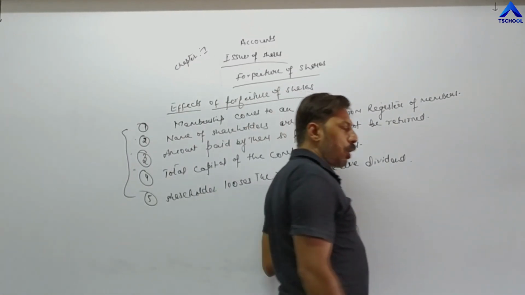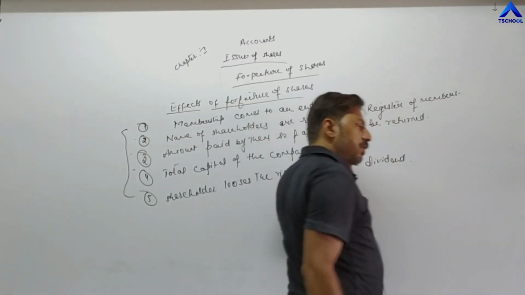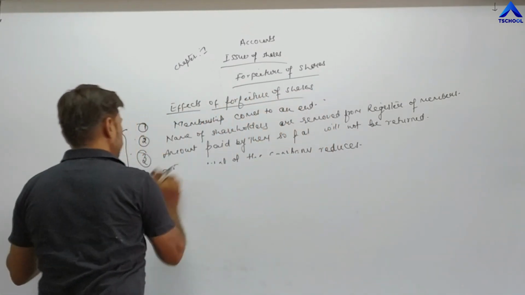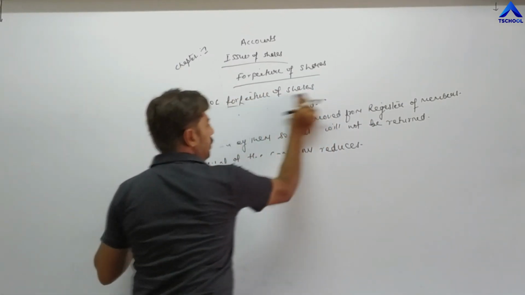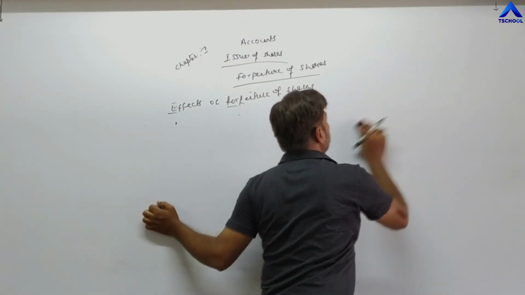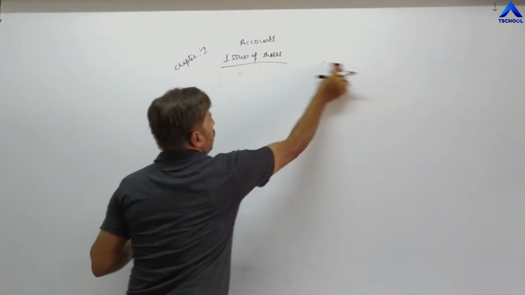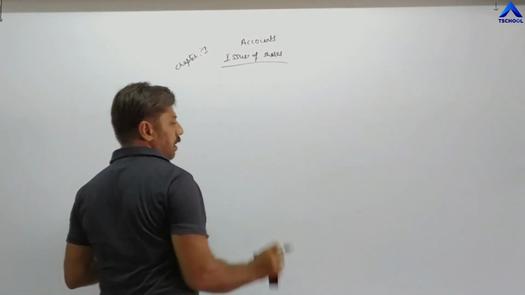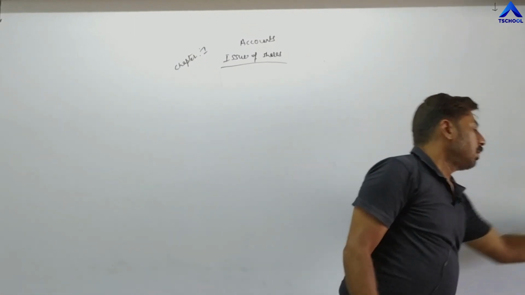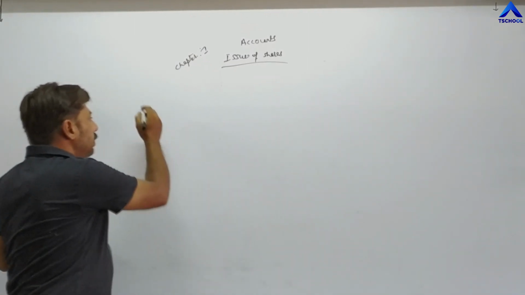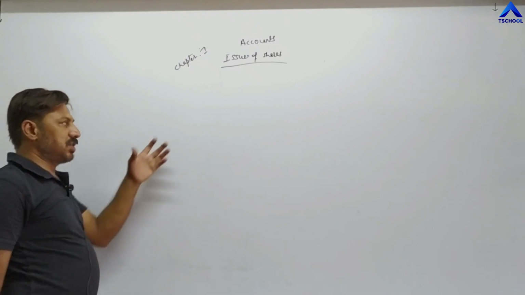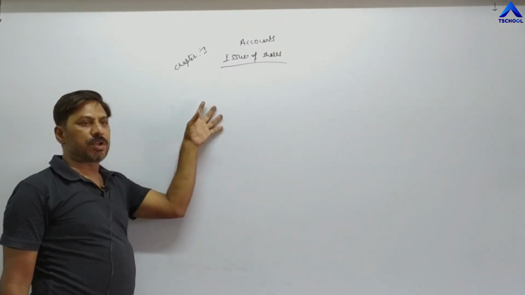Now, what is the accounting treatment of forfeiture of share? We have to pass a journal entry for forfeiture of share.